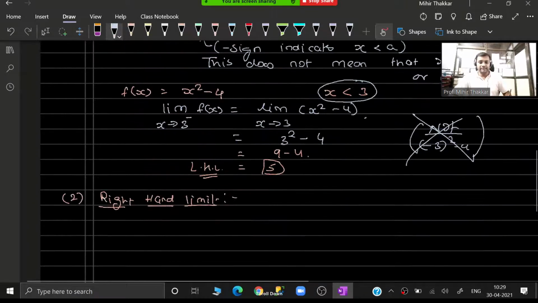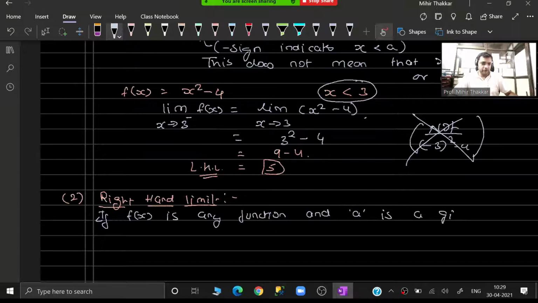I will write the same logic once again. If f(x) is any function and a is a given point, and if x approaches